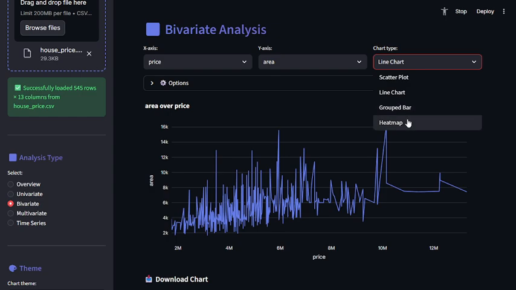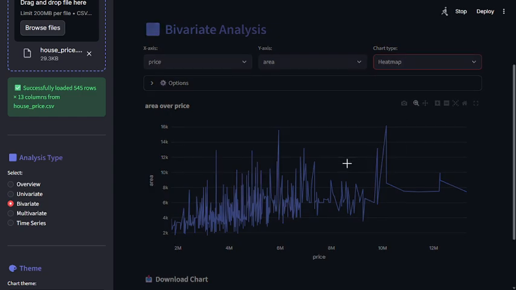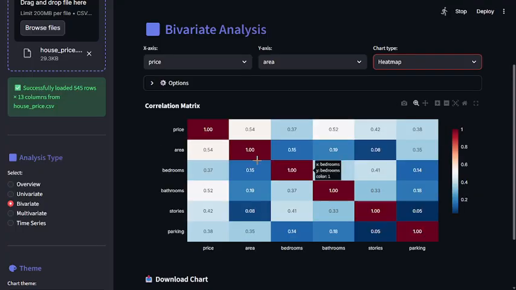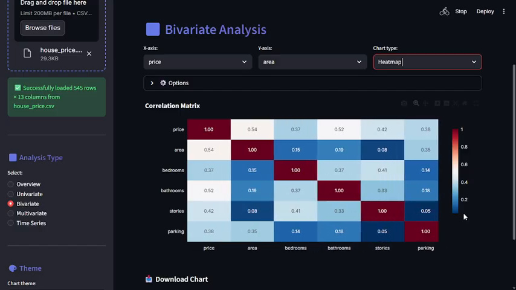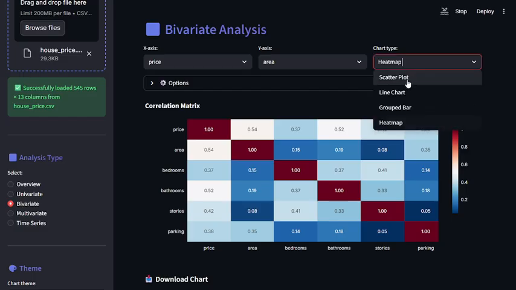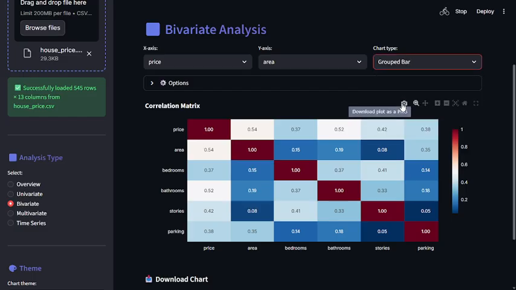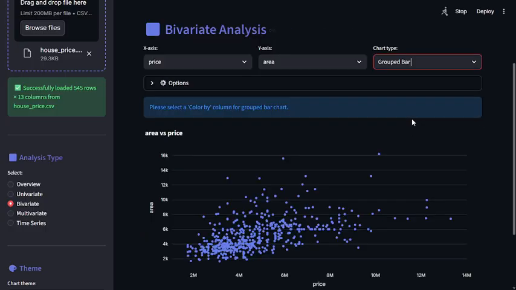Similarly, heat map. The heat map of the price and area will come here. Actually, this is the heat map of the whole data, and you can check and play with your data accordingly.